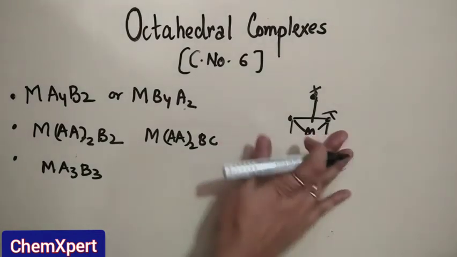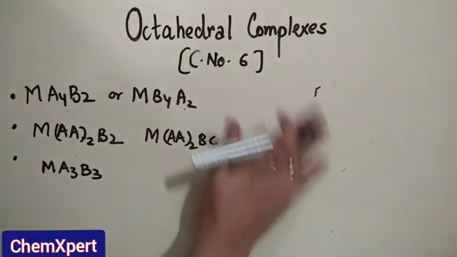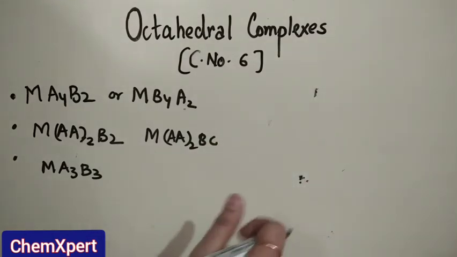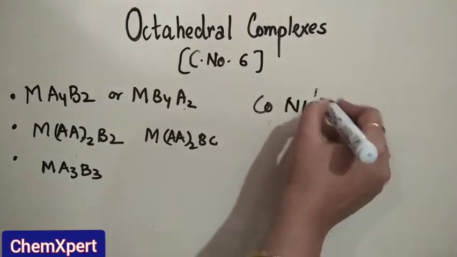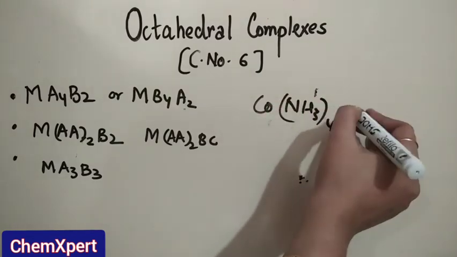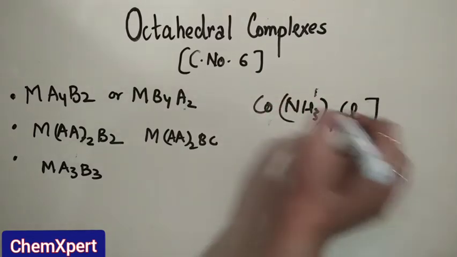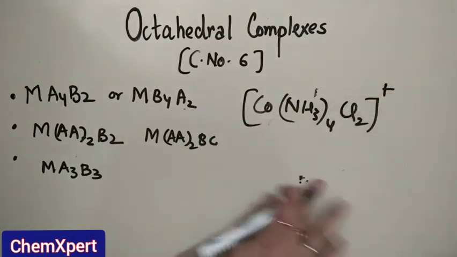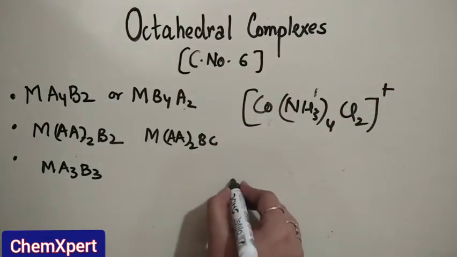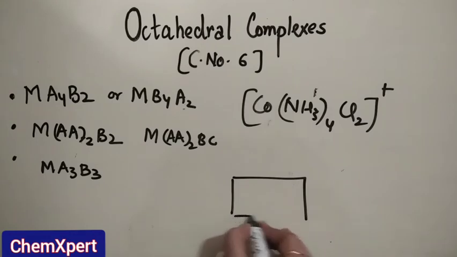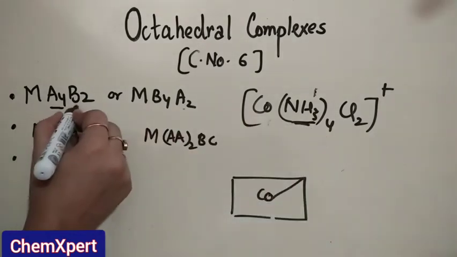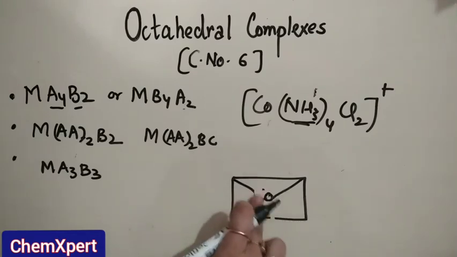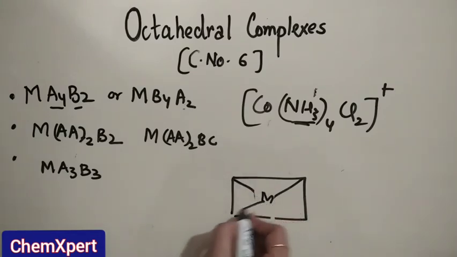So now the first type is MA4B2. We will discuss by taking the example here, [Co(NH3)4Cl2]+ ion. For the representation we take Co, this is of type MA4B2, so we are taking M at the center.